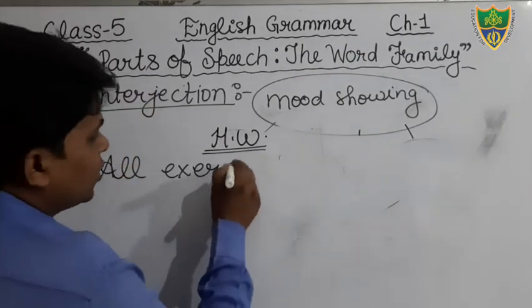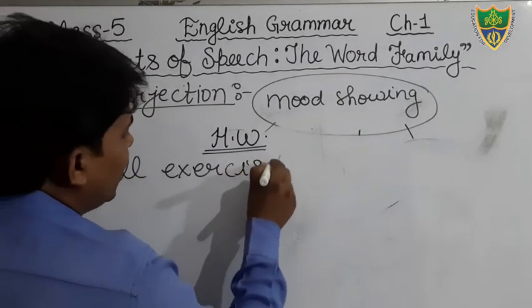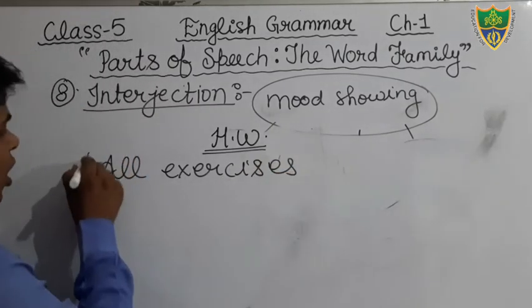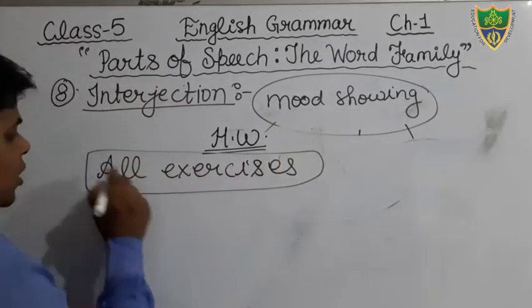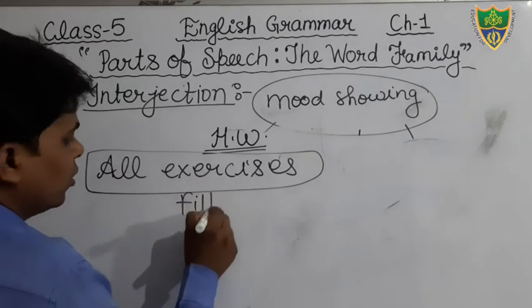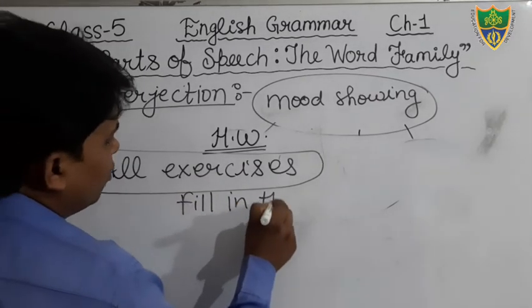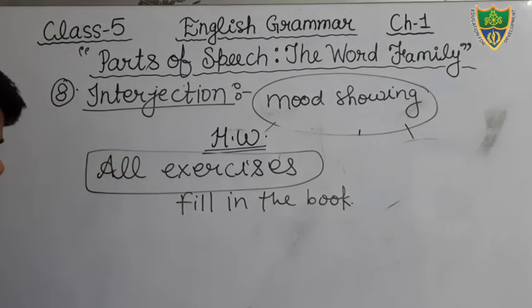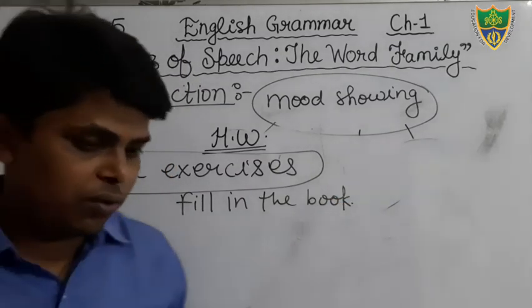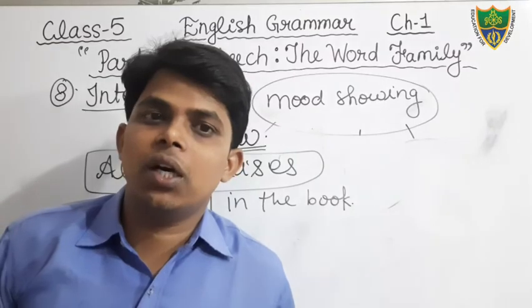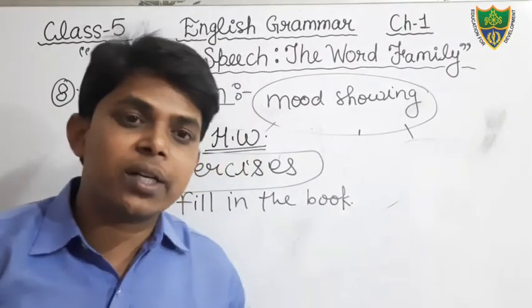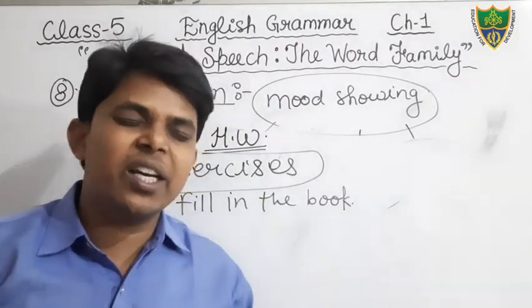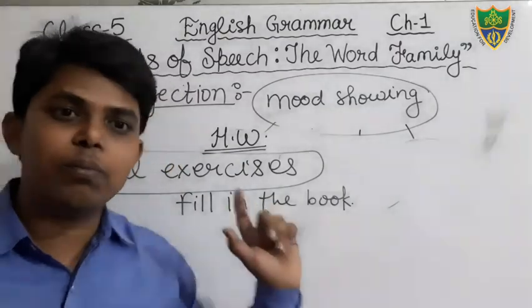No need to write in the copy. Fill in the book only with the help of a pencil, no need to use the pen. In the copy you will write the definitions only, and exercises you will complete in your book only.